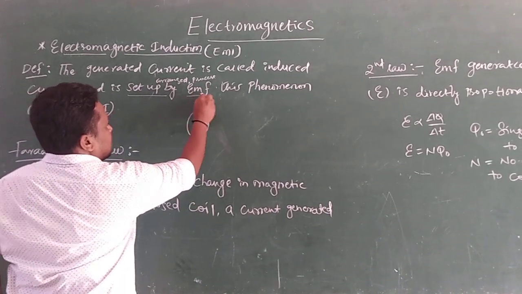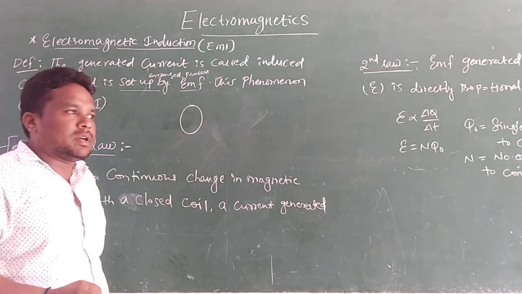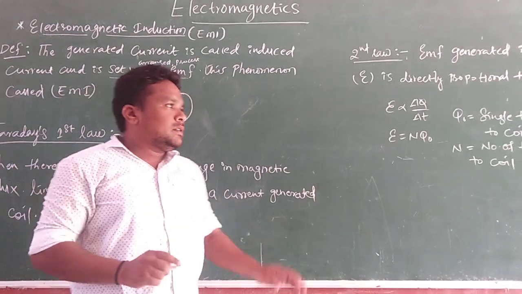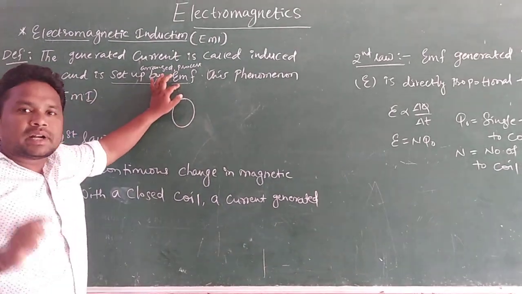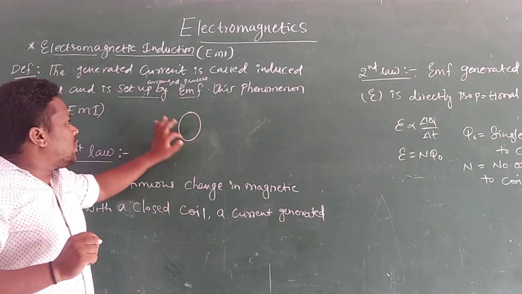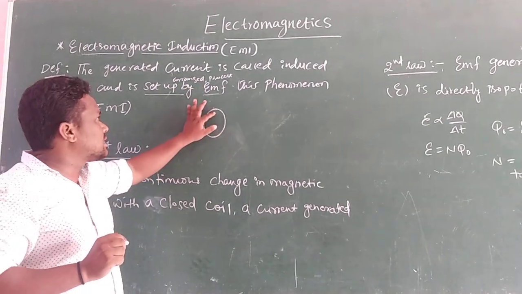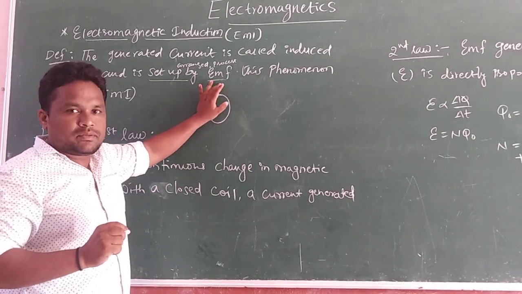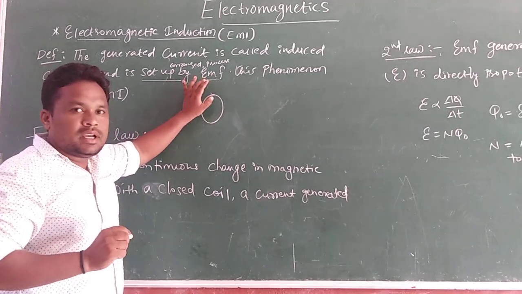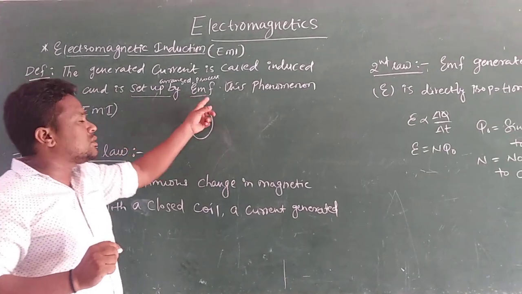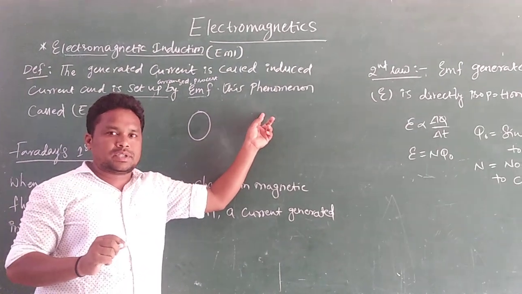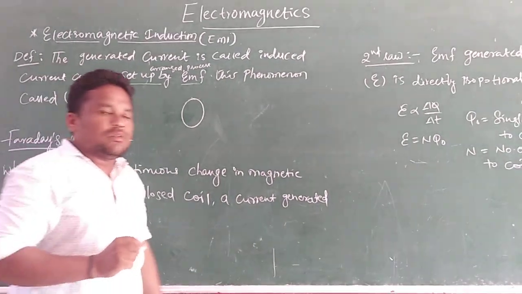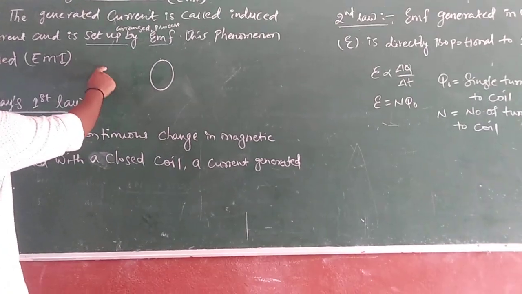Before discussing that, what is EMF? EMF is electromotive force. The definition of electromotive force: EMF is one kind of energy, and the flow of current is caused by the EMF. The flow of electrons is caused by one type of energy, and that energy is said to be EMF, electromotive force. It is measured in volts. The unit for EMF is volts.